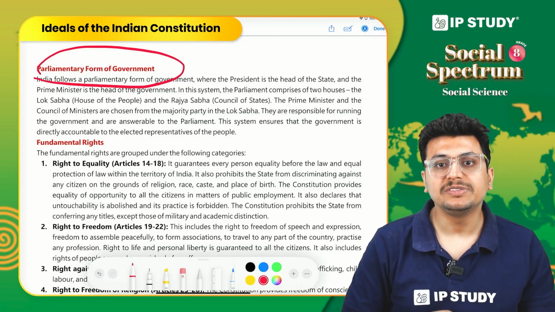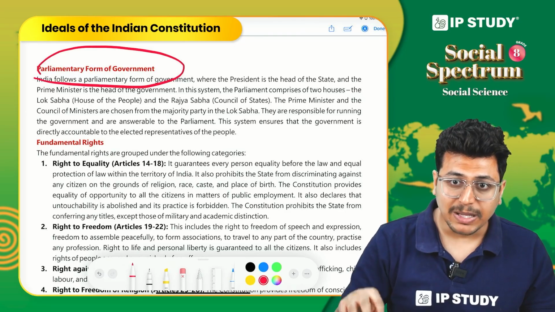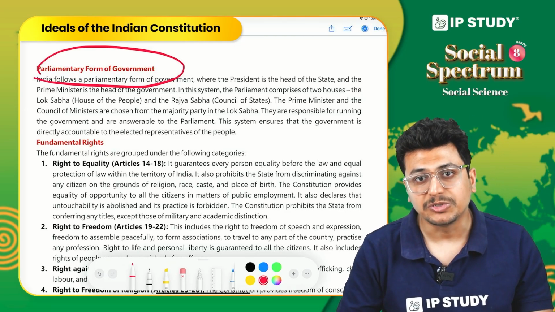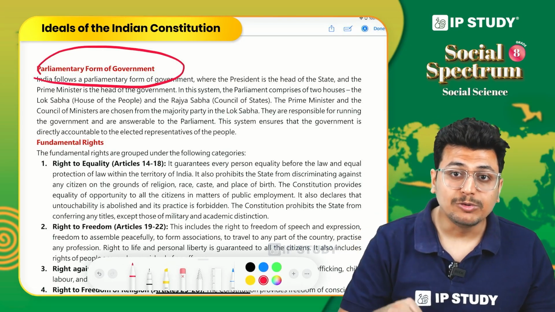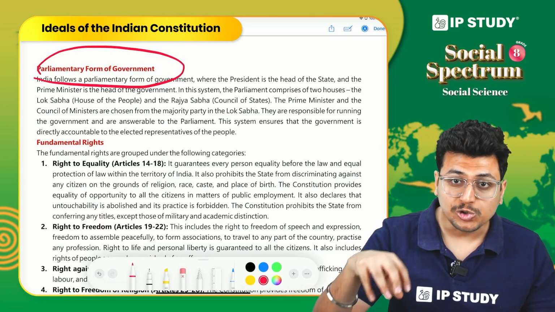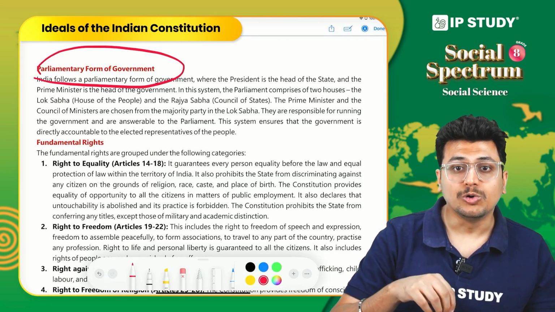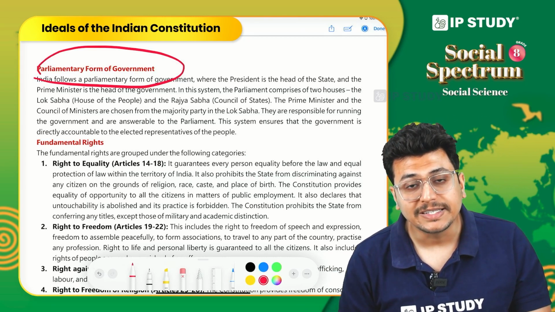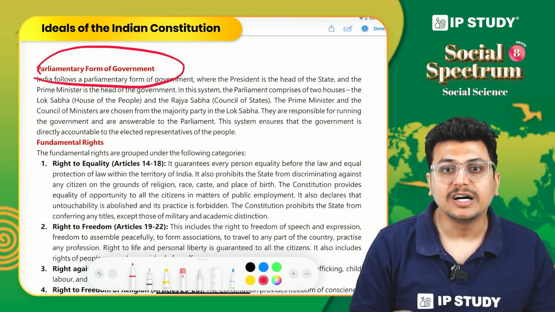How does this happen? This simply happens because in the parliament, the Prime Minister and the Council of Ministers, who is his team working with the Prime Minister, all are answerable to the Parliament. So on a regular basis, the other members of the Parliament can question the Prime Minister. They can question those ministers holding important positions about their work. So there is more accountability in case of a parliamentary style of democracy, and that is why India chose to adopt it.